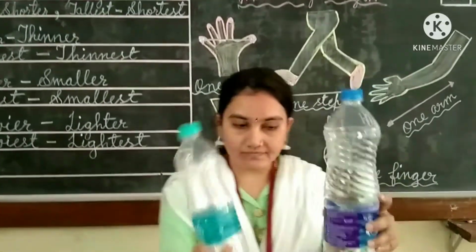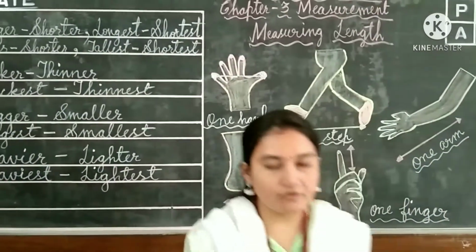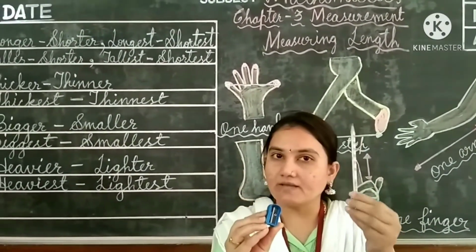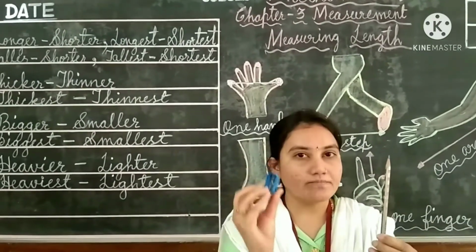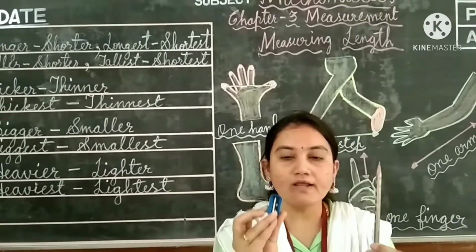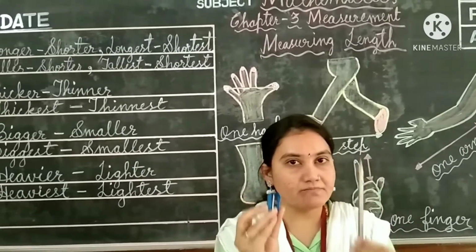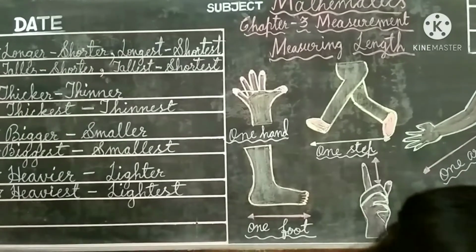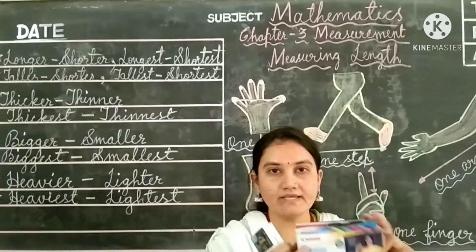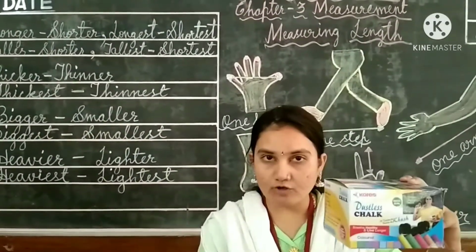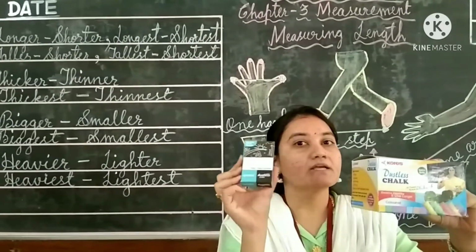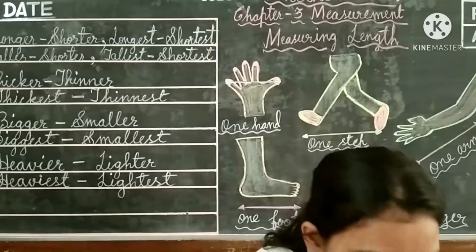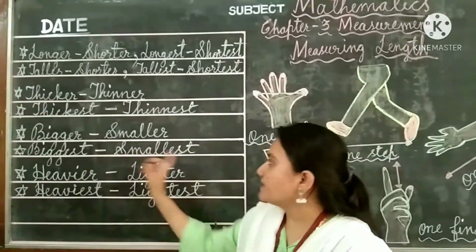Isn't it, children? Next, you can see the pencil, this is the pencil and this is the sharpener. Pencil is the bigger object and sharpener is the smaller object here. Got the difference between bigger and smaller, children? One more example I will show you. This is bigger chalk box and you can see this is smaller chalk box. Got it, children?